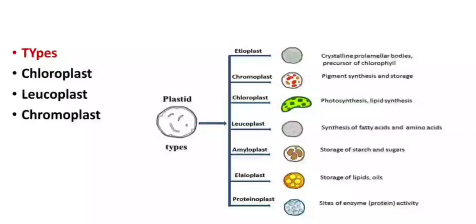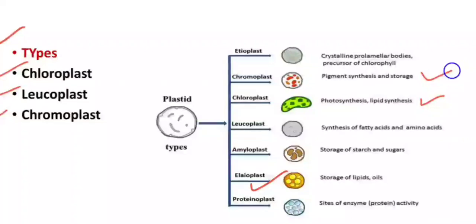Now the types of plastids. Plastids are mainly classified into three types: chloroplast, leucoplast and chromoplast. Chloroplasts are those plastids which contain chlorophyll and usually provide green color to the leaves, and are mainly responsible for photosynthesis and lipid synthesis. Leucoplasts are plastids which are usually colorless, and chromoplasts are the pigmented plastids. They contain pigments like xanthophylls and carotenoids, and thus are responsible for pigment synthesis and storage.